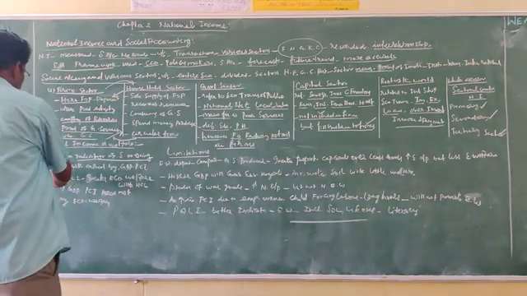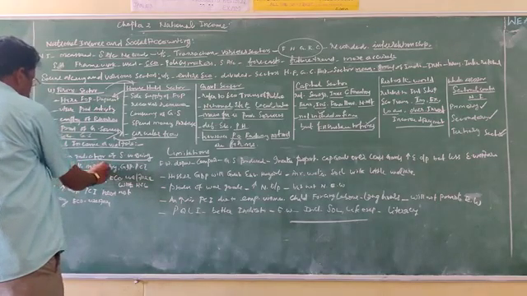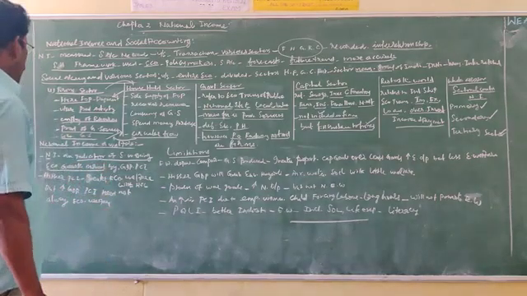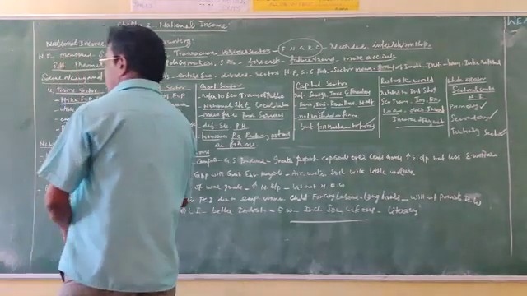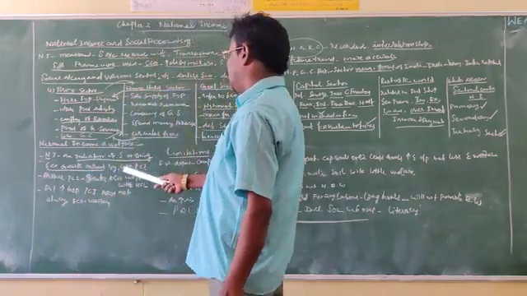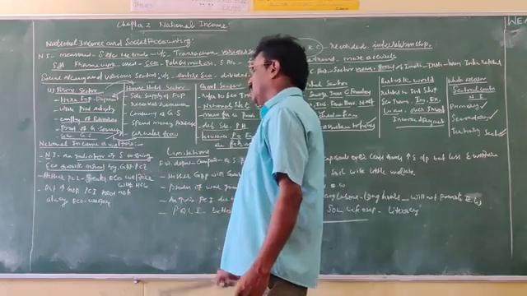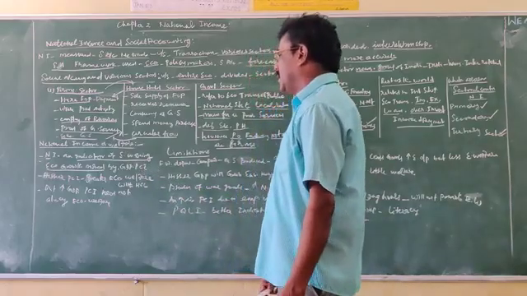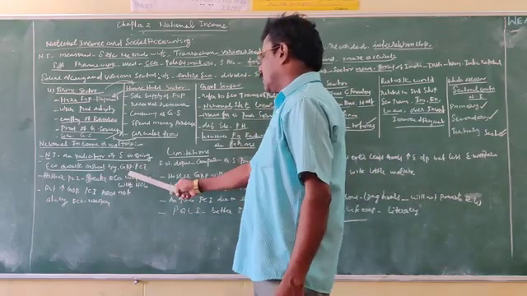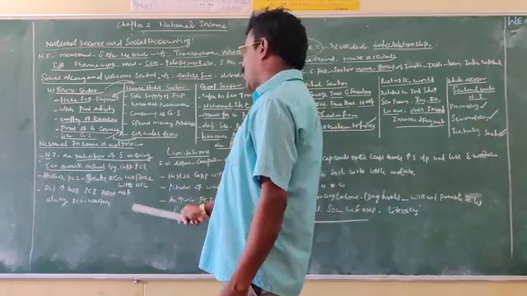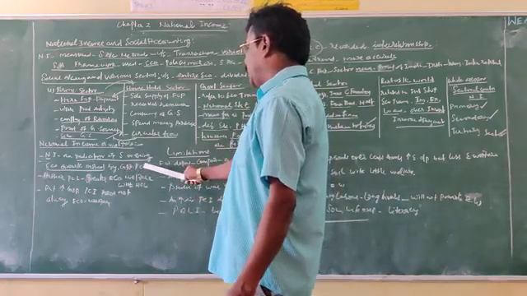The economic growth of the nation is measured by the level of GDP and per capita income. The economic growth of the country is measured by gross domestic product and per capita income.